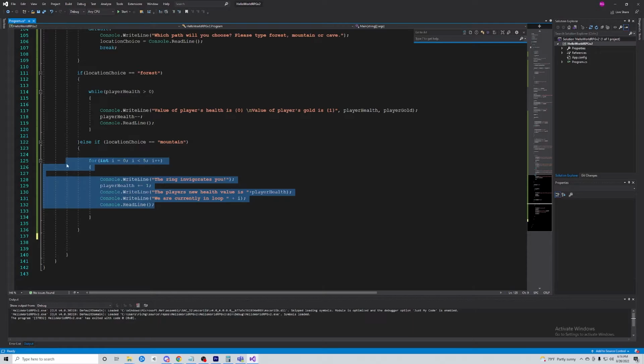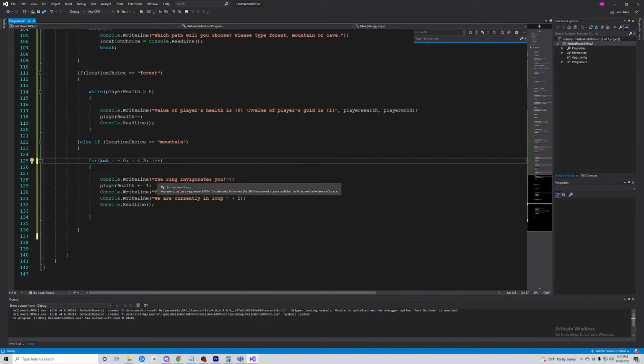It can be a little confusing, but the big things to take away are this is the counter variable. It keeps track of where you are in the loop. You need a condition that's based on that counter variable. So you just need to basically run a check on the value of I. If I hits a certain value, that's when you end the loop, right? So if it hits above 5, we could make it 3, right? We could make this 3, and it would run the loop 3 times, then end, 2 times, then end, and then we just increment I. This is saying that it's going to increment that counter variable once after each loop, okay?